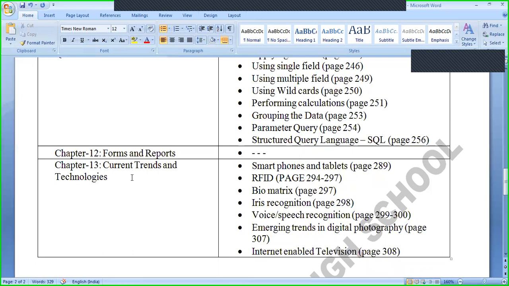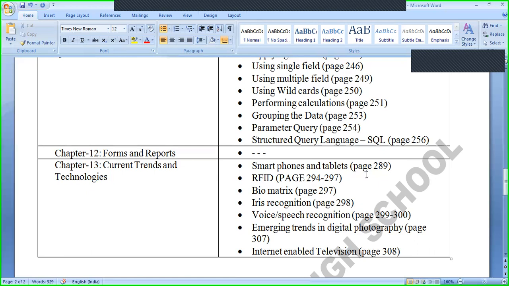Chapter number 13, current trends and technologies. This is actually very important because current trends are to be learned in computers, but a few topics are excluded from the syllabus for examination purposes. But my suggestion is that you prepare the entire chapter for your betterment. Let us see which topics are excluded from the examination.